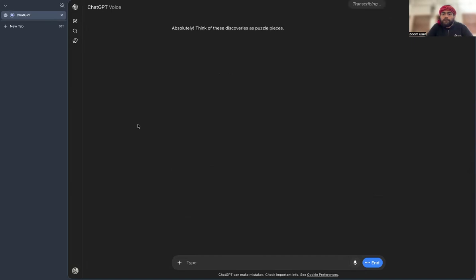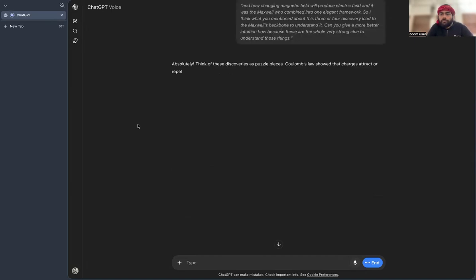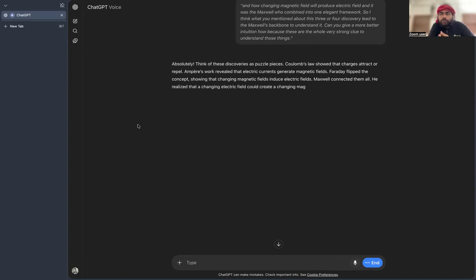Absolutely. Think of these discoveries as puzzle pieces. Coulomb's law showed that charges attract or repel. Ampere's work revealed that electric currents generate magnetic fields. Faraday flipped the concept, showing that changing magnetic fields induce electric fields. Maxwell connected them all. He realized that a changing electric field could create a changing magnetic field, and vice versa. That self-sustaining interplay is what allows electromagnetic waves, like light, to propagate. In essence, Maxwell's genius was seeing how all these patterns fit together into one elegant, unified picture.